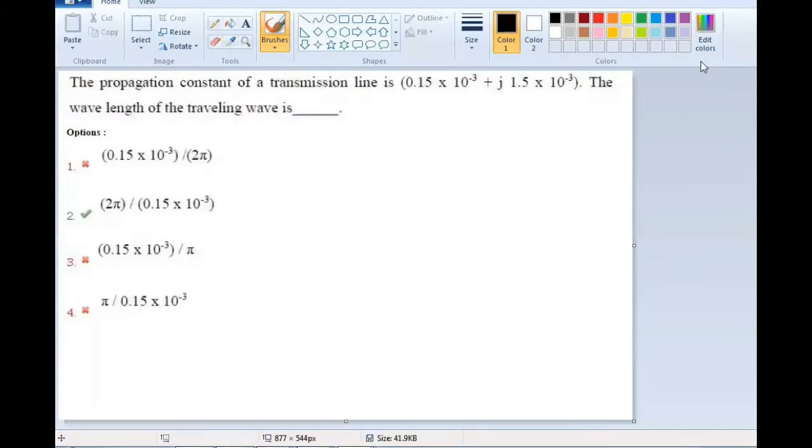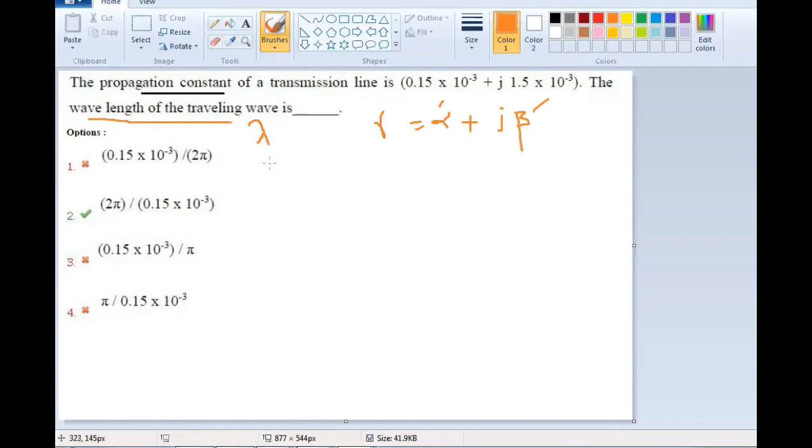The propagation constant of a transmission line is 0.15 into 10 power minus 3 plus j 1.5 into 10 power minus 3. Here the propagation constant gamma can be written as alpha plus j beta. Alpha is the attenuation constant and beta is the phase constant, but we want the wavelength of the traveling wave, lambda.